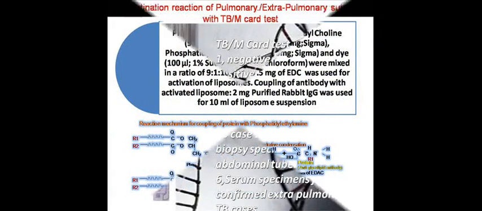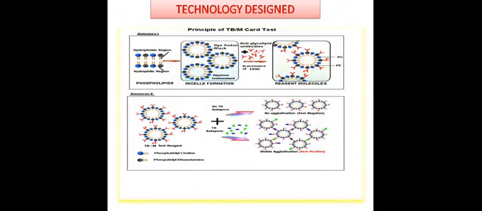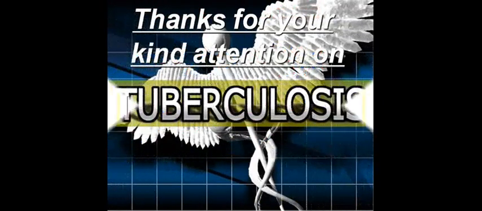Now the slide is showing the prototype kit. All the 6 wells are showing the different serum samples. The first well is showing the negative control, the second well is showing the positive control, and the third, fourth, fifth and sixth wells are showing the patient samples respectively. These samples included the serum samples, processed tissue biopsy samples, serum specimens from confirmed extrapulmonary tuberculosis cases and the CSF samples. Thanks for the kind consideration on tuberculosis disease.